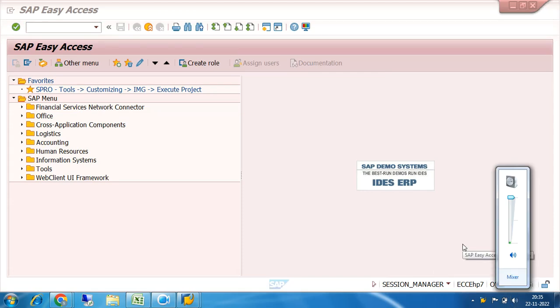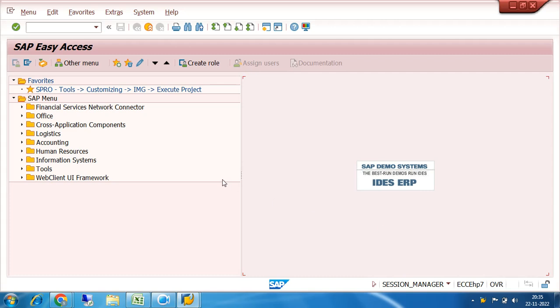Yes, sir. Okay, fine. So regarding document splitting, it is a very important concept in SAP ECC6 and onwards. This concept is also still there in S4 HANA because it has lots of utilities. But for document splitting, we have to activate the controlling area. We have to activate the costing. Till now, we haven't activated the basic costing customization or controlling customization. So first of all, we will do the basic customizations of controlling.